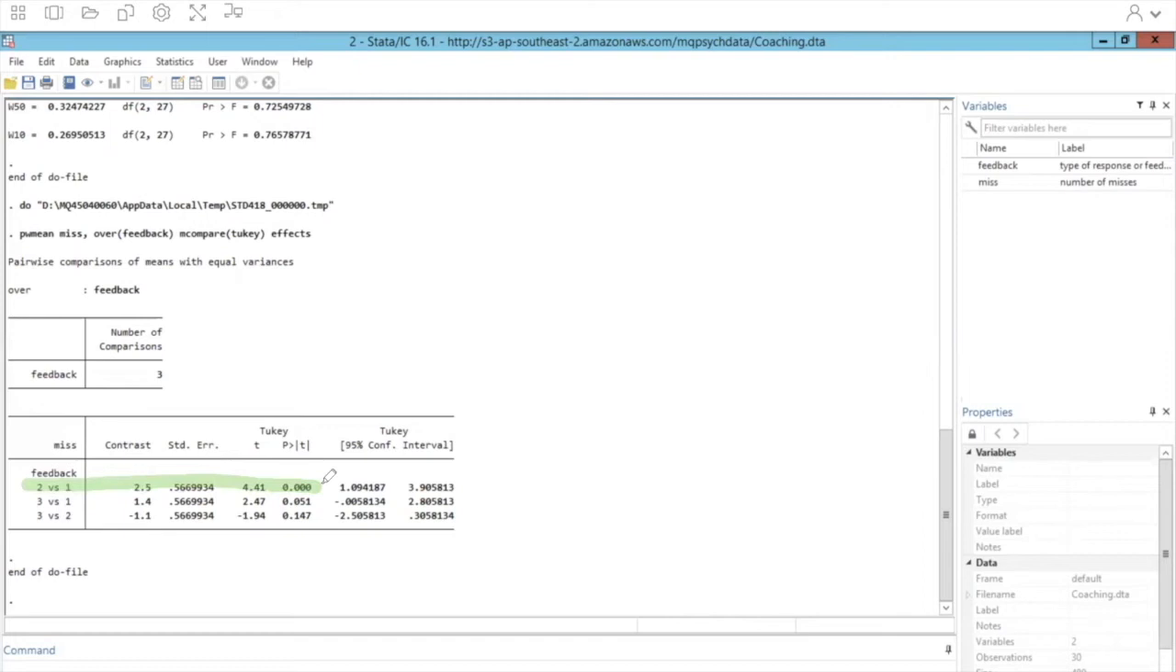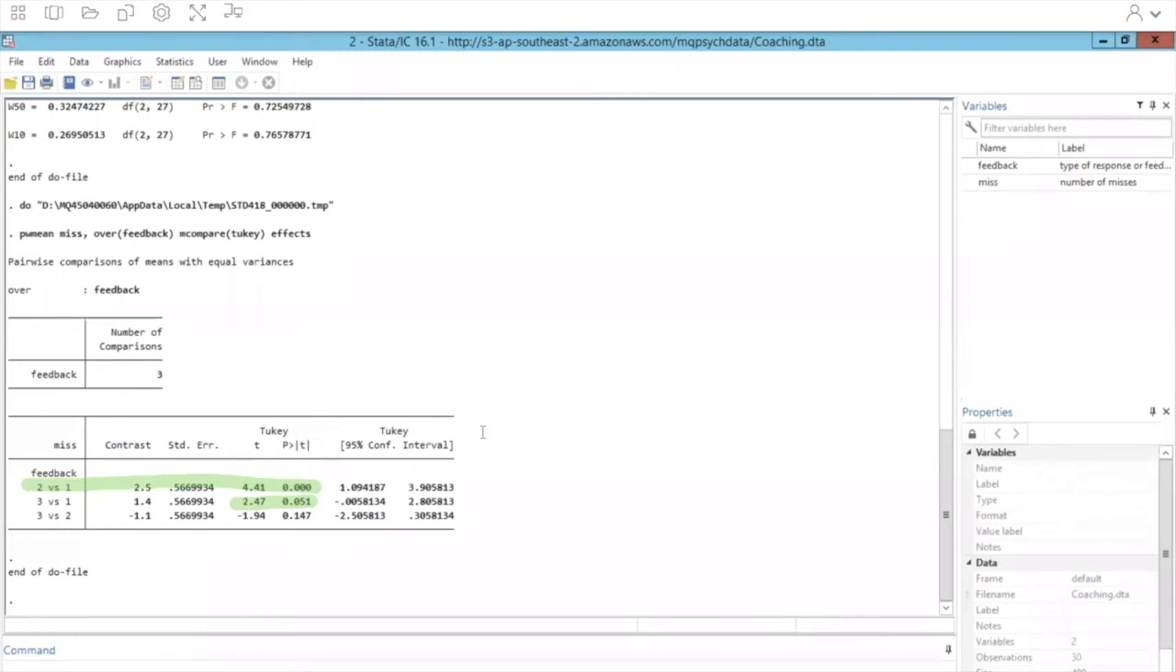Now, the next comparison is a little trickier. The control group versus the praise group. We have a p-value here of 0.051. And now the decision as to whether this is significant or not is a little bit trickier, and it really depends on how you round your decimals.